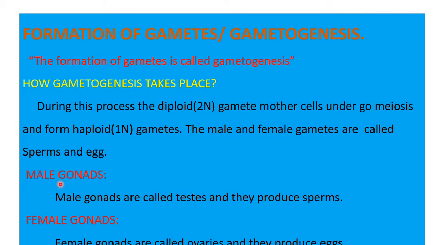The male gametes are produced in the sites which are called testes, and similarly the female gonads are called ovaries and they produce eggs.